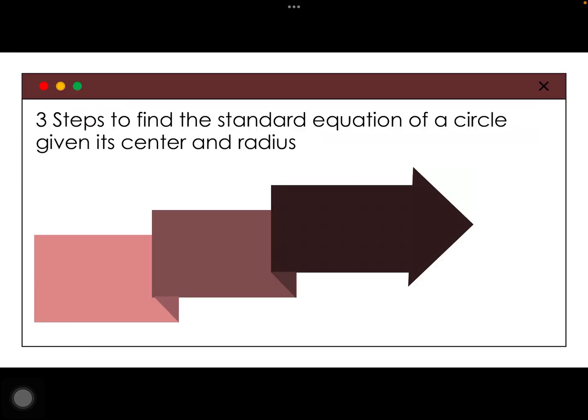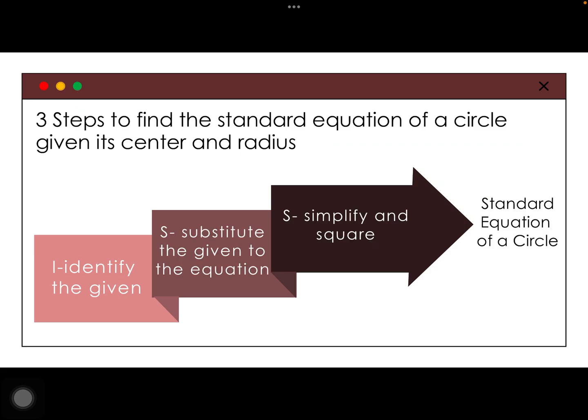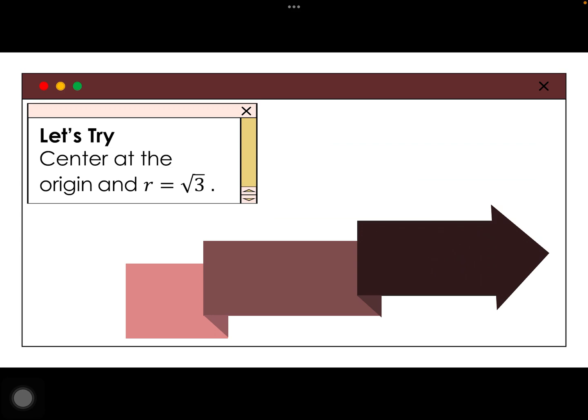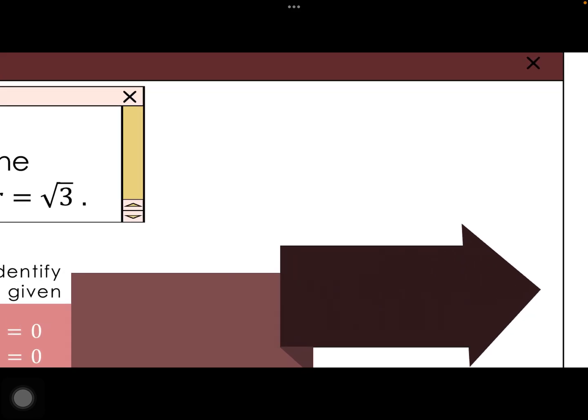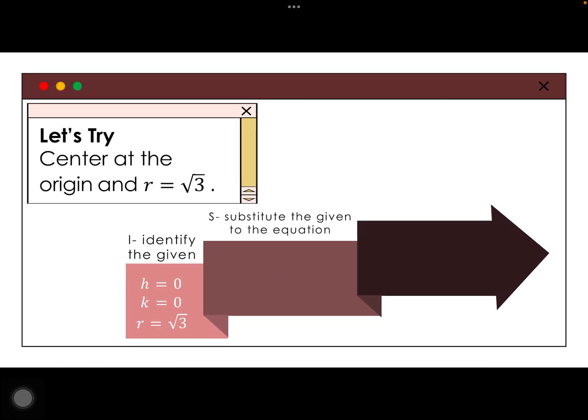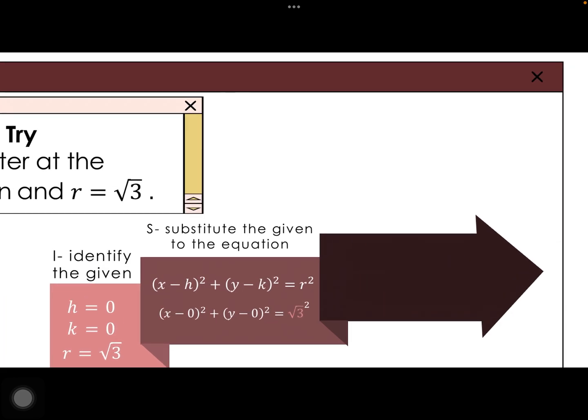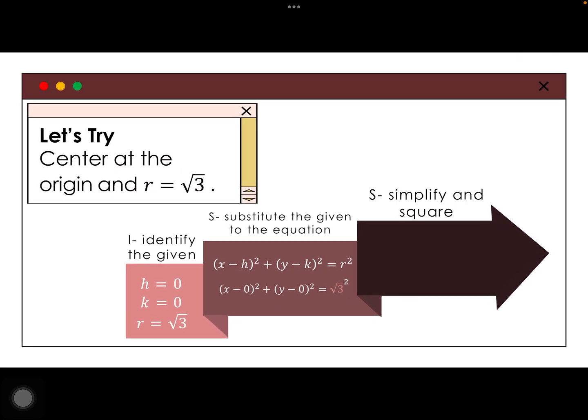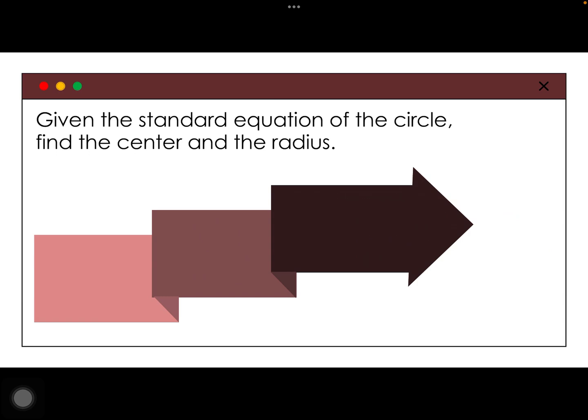So, I think you are ready. Ayan, balikan lang natin. Identify, substitute, simplify, standard equation of the circle. Last time we have discussed, this is the last or previous example that I have given. Ayan, tignan lang natin. Huwag matakot sa square root. Oops, sorry for the enlargement. Okay.